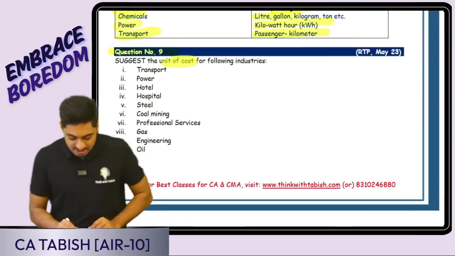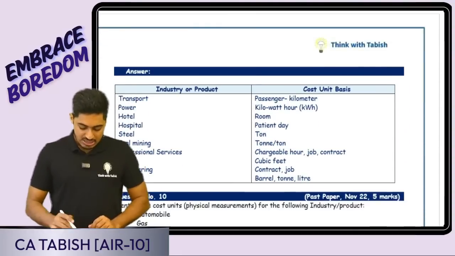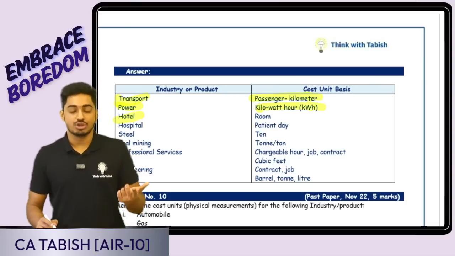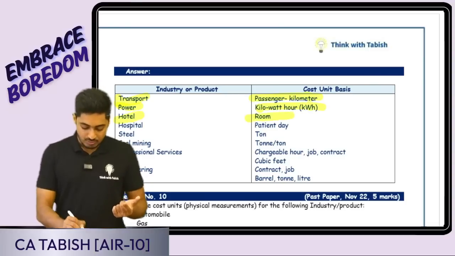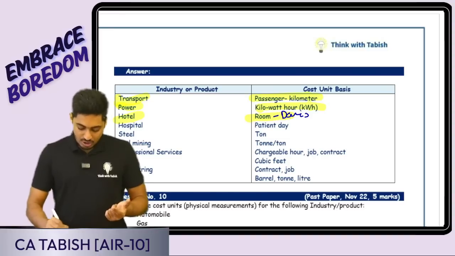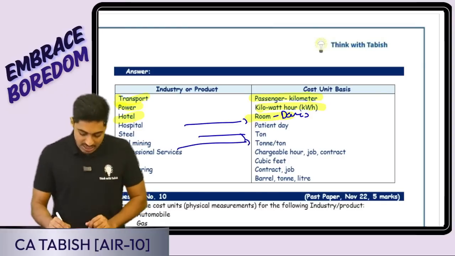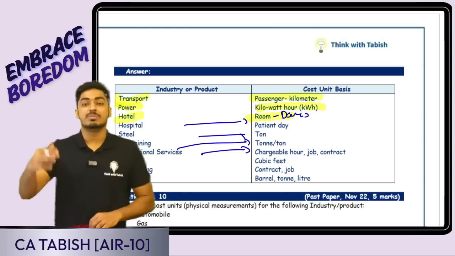Okay, next question number 9. Suggest cost unit for the following industries. Transportation, passenger kilometer, power, kilowatt hour. Hotel, it is going to be room days. Here they have only written room, it is ideally going to be room days. Hospital means patient days. Steel means ton. Coal again in terms of ton. Professional services, it is billed based on hours.